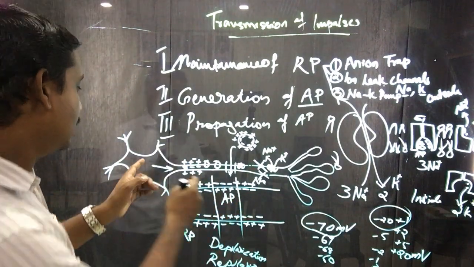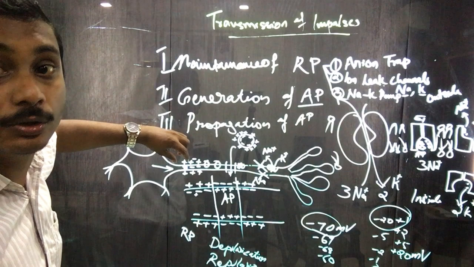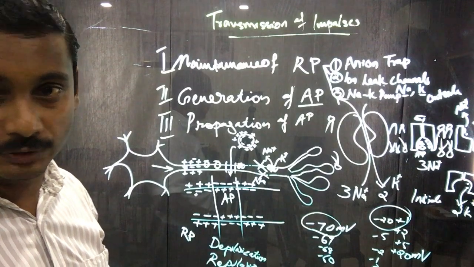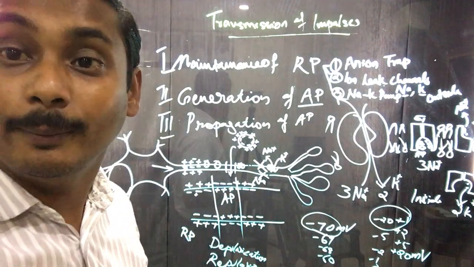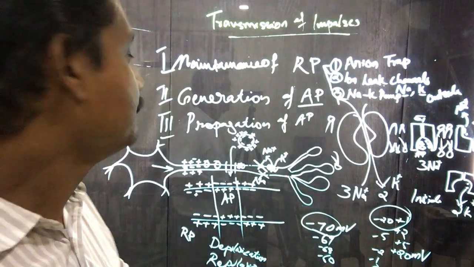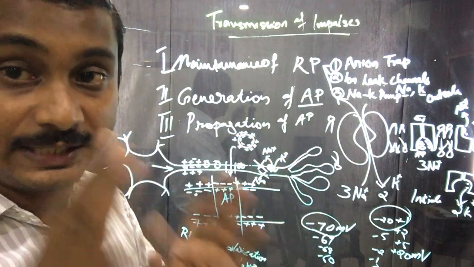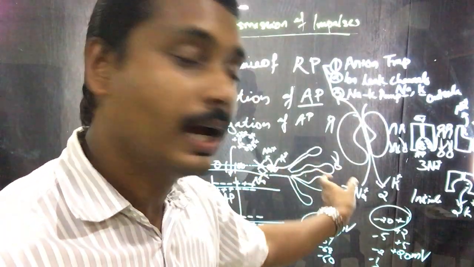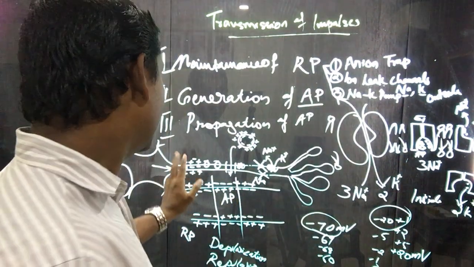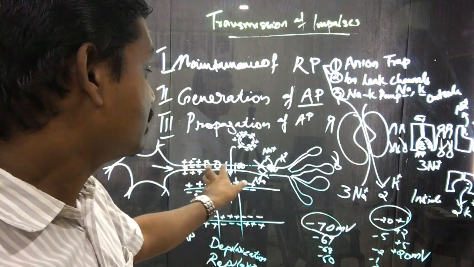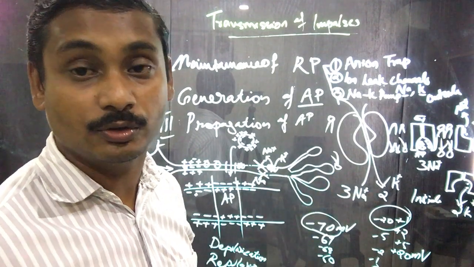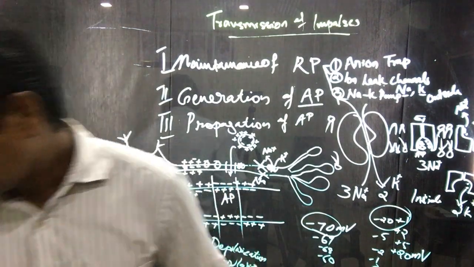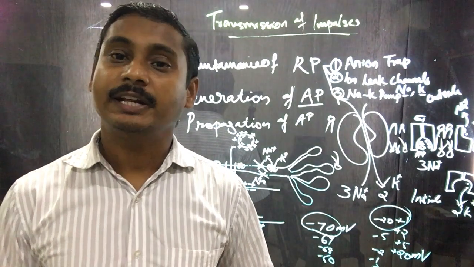This action potential is generated from the cyton of the neuron, and it slowly moves towards the axon terminals. This is only momentary, only for a very short distance. The propagation of action potential is nothing but the movement of action potential from cyton towards the axon terminals. In this way, the action potentials travel across the entire length of the axon. Now, the next part is saltatory transmission.